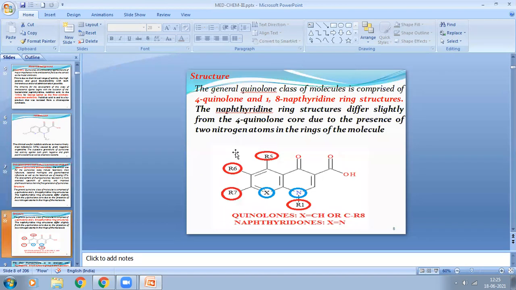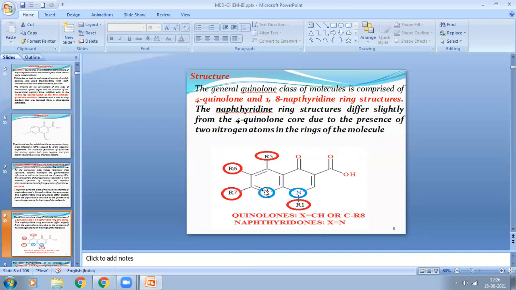I told already, now here you see that modification of nalidixic acid will lead to the fluoroquinolone derivatives. You see here this nitrogen. If X is carbon... but in case of nalidixic acid, here X is nitrogen.